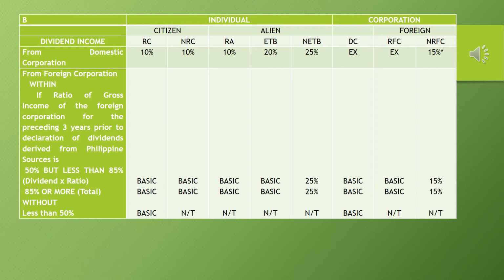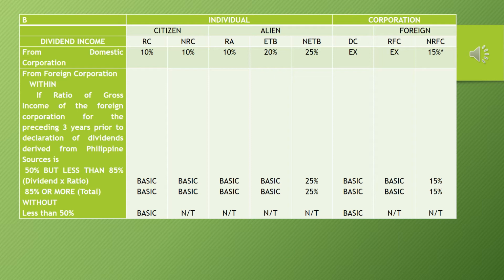What if the dividend is a cash or property dividend? This is subject to final tax if received by an individual or non-resident corporation from a domestic corporation subject to income tax. So we have different rules here pagdating sa cash or property dividend. First rule is, if na-receive ng resident citizen, non-resident citizen, and resident alien, the final tax applicable here is 10%. So, look at the summary table rates.